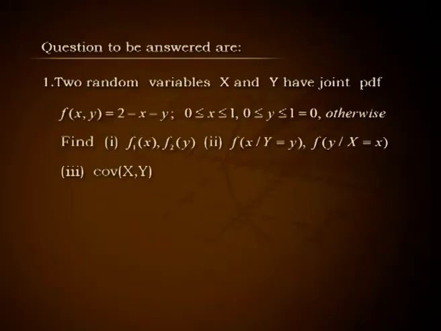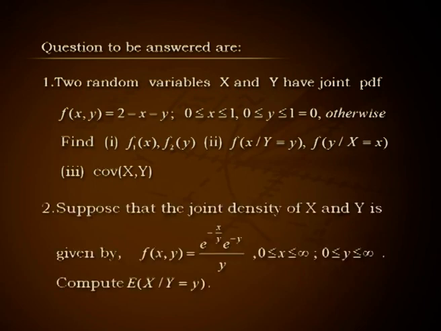Two random variables x and y have joint PDF f of xy equal to 2 minus x minus y for 0 less than x less than 1 and 0 less than y less than 1 and f of xy equal to 0 otherwise. Find number 1 f1 of x, comma f2 of y. Number 2 f of x given y equal to y, comma f of y given x equal to x, and number 3 covariance between x and y.